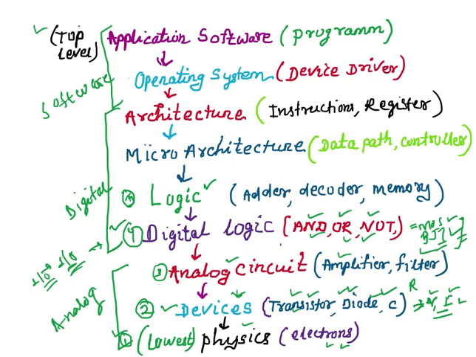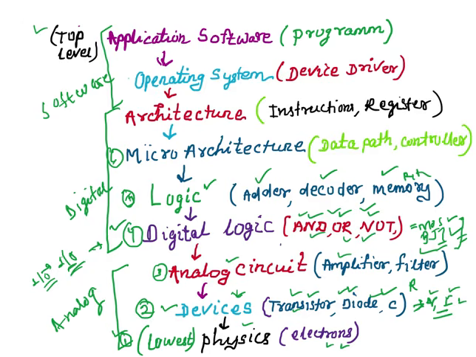So here we build complex circuits with the help of basic gates. Basic gates are AND or NOT, and we are designing a complex circuit like adder or decoder, subtractor, multiplier, or memory like a RAM or ROM. Okay, at this level. Next level is microarchitecture, the level 6.